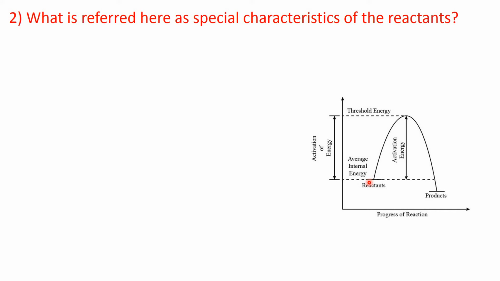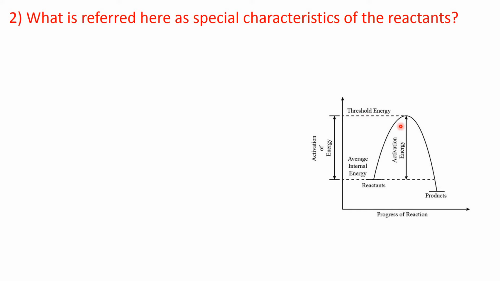Now, these reactant molecules absorb some extra energy from the environment, and after acquiring this extra energy, some of the molecules can reach the threshold energy level, but not all, because those molecules which have high energy can reach the threshold energy level, but the molecules which have low energy cannot.